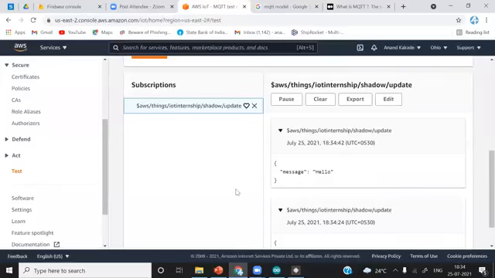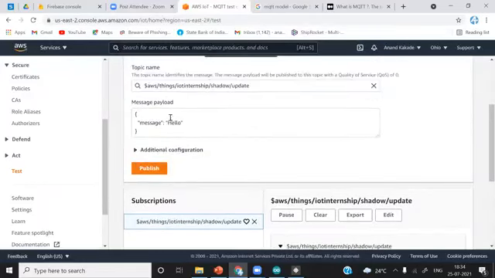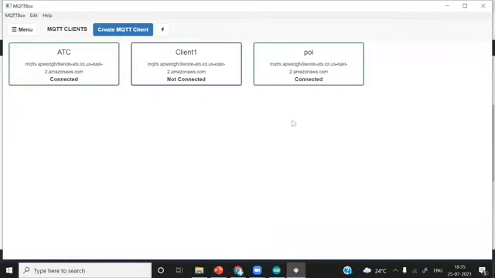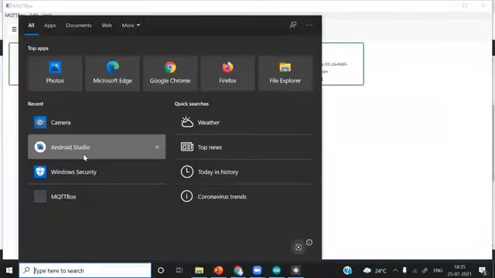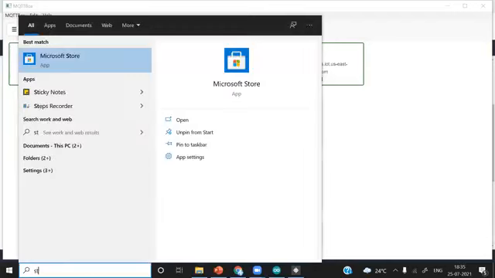After this, we'll do the same thing, but instead of the inbuilt client of AWS IoT, we will use the MQTT box client. To download MQTT box, you have to just go to the store. I will type store, Windows Store. You can see Microsoft Store.